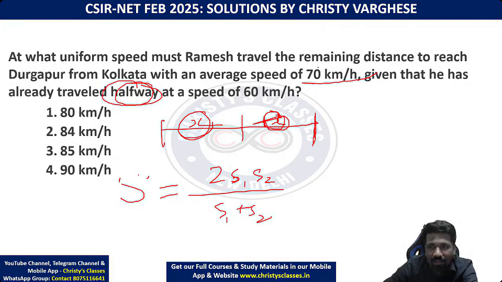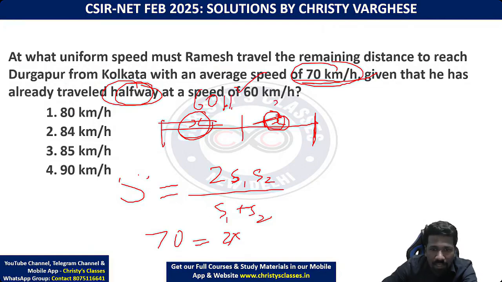is 70, because the question says at what uniform speed must Ramesh travel to reach Durgapur to Kolkata at 70 km per hour. So 70 is the left hand side. 2 times first speed. First speed is 60, because for the halfway distance he travelled at 60 km per hour. What is the second speed, S2? We don't know. So 2 times 60 into S2 divided by 60 plus S2.